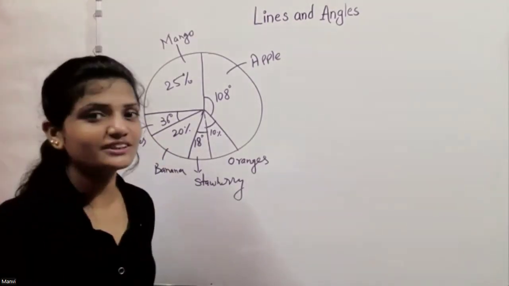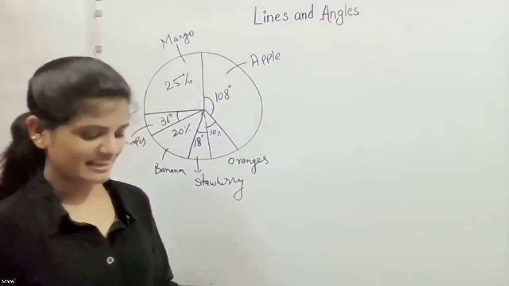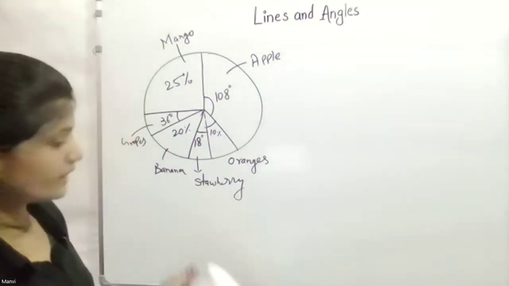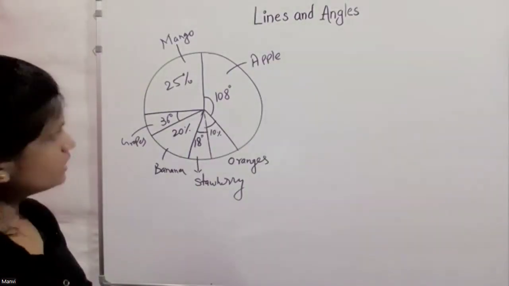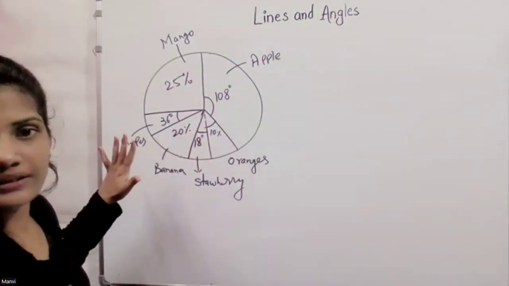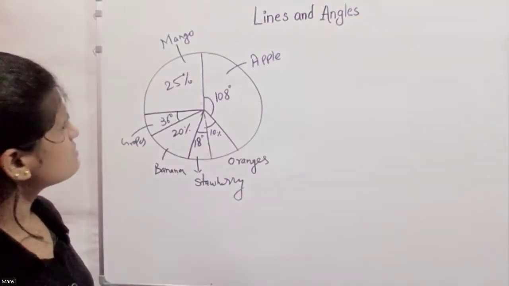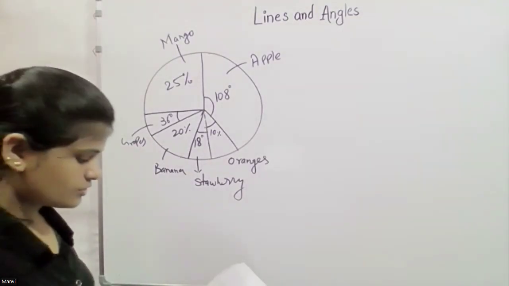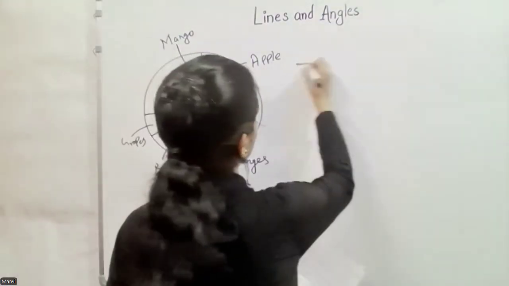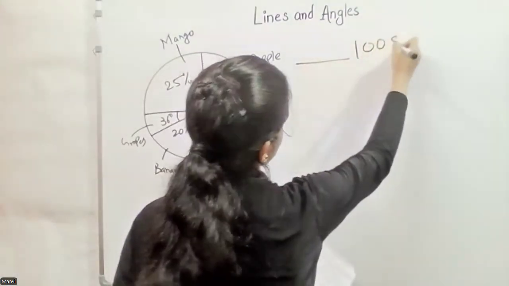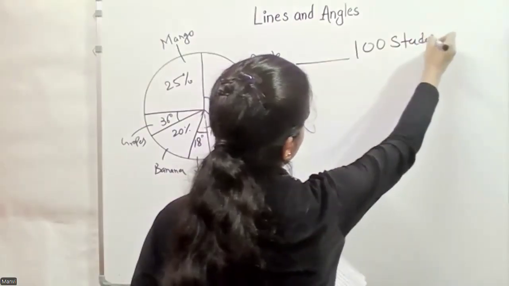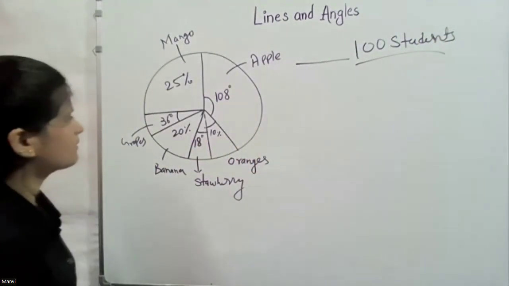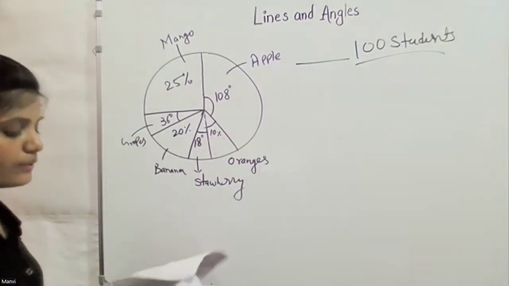Are you ready for the question? Yes. Okay, I need to give you how many students there are in total. Just let us assume there are 100 students. Total students will be 100. Then I think this becomes much easier. Now calculate.